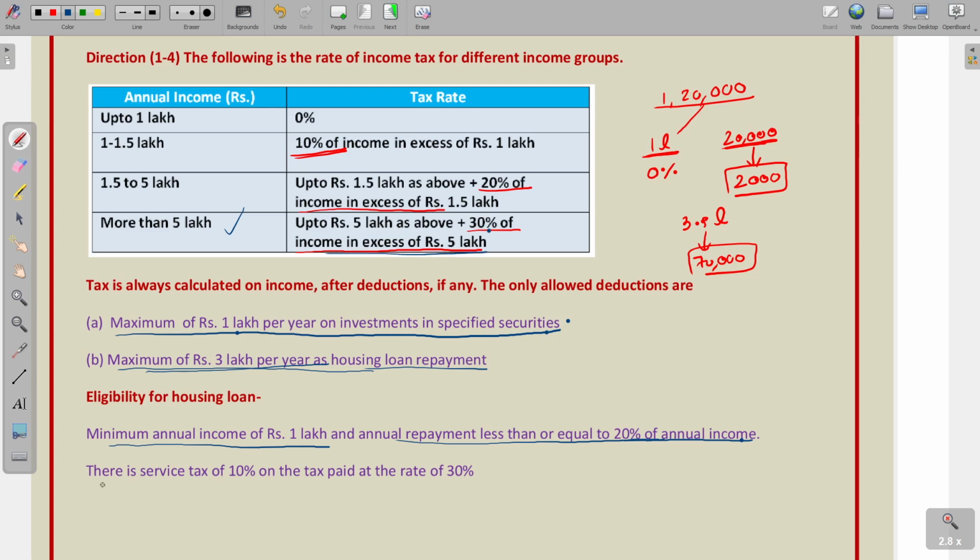Now, we have talked about this one, more than 5 lakhs, 30% of the income in excess of 5 lakhs. There is additional service tax of 10% on the tax paid at the rate of 30%. So, on the tax paid, not on the total amount, on the tax paid, you have to pay additional 10% as a service tax. So, these are the criteria. Now, based on this, we have to decide how much tax each person is paying. Let us see the first question now.